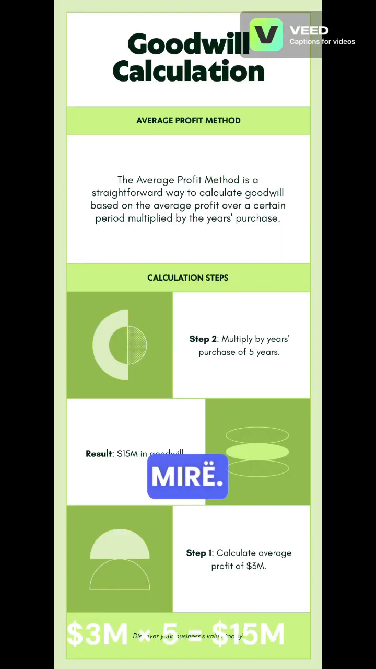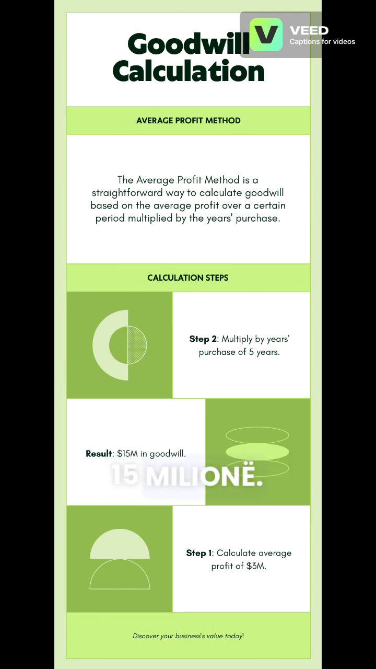Average profit method. We take average profit and multiply by years purchase. 3 million times 5 years equals 15 million goodwill.